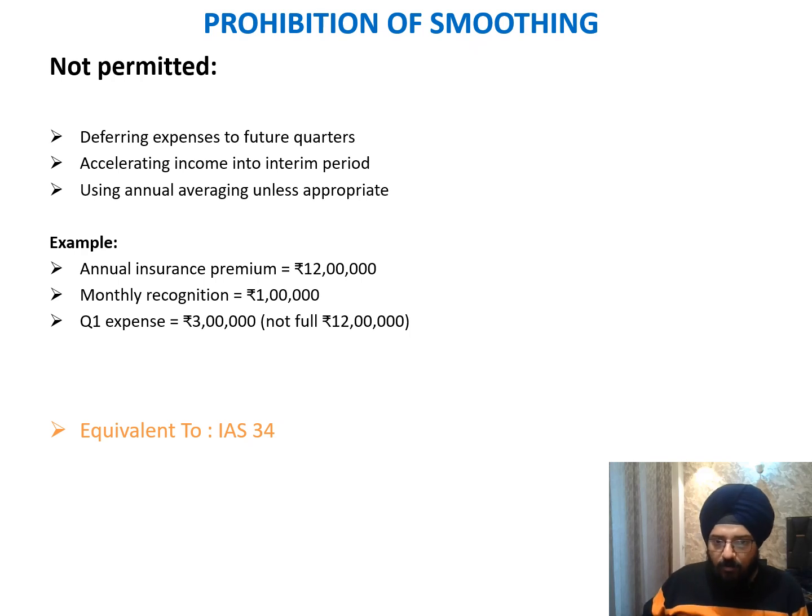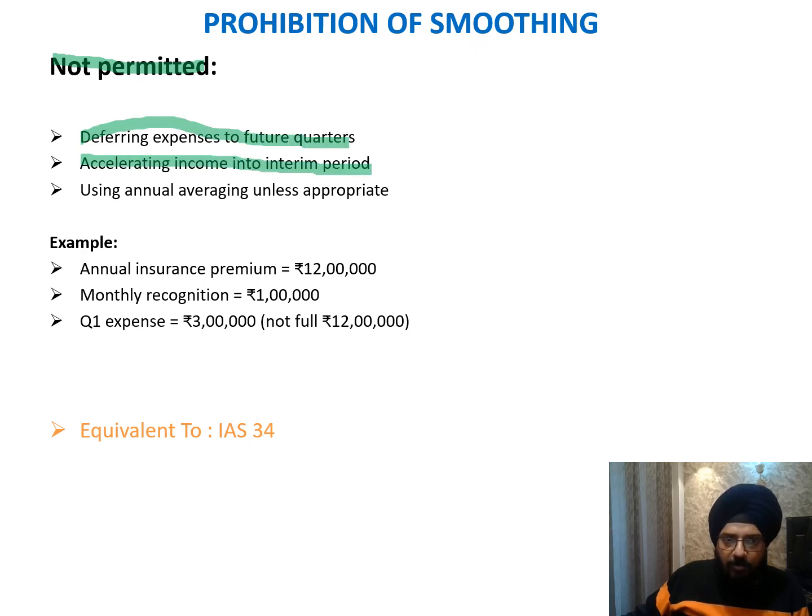Now we'll talk about the concept of provisional smoothing. What does this mean? When we say smoothing, it means we would have to either extrapolate a particular expenditure, or do the provisioning based on the specific period for which we are reporting. This is not the case, which means it is not permitted. That is, deferring expenses to future quarters, accelerating income into the interim period, or using the annual average unless appropriate. Basically, we have to adopt the same method as we are adopting.